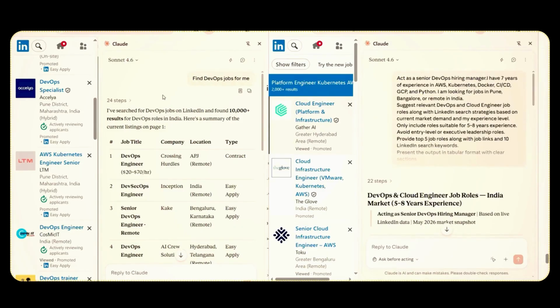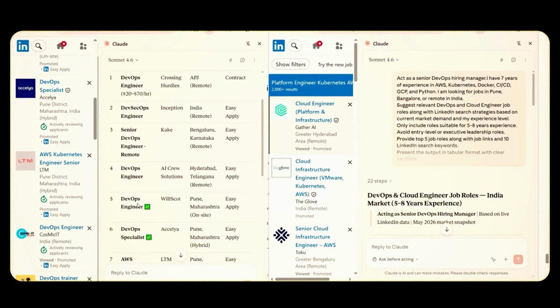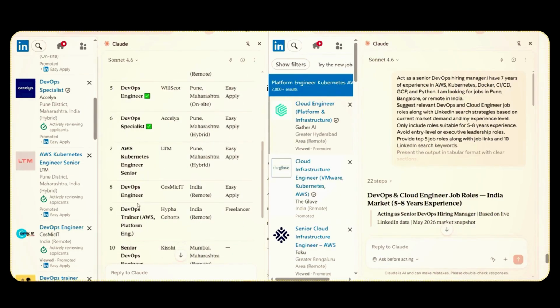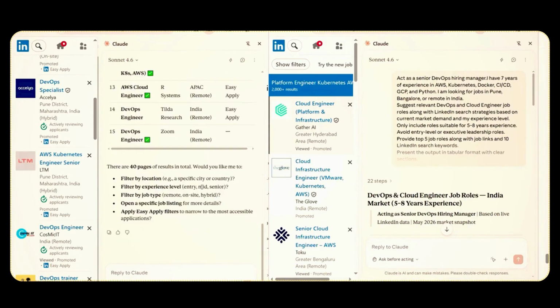And now let's move towards the prompt on the left hand side. This is the simple prompt. You can see here we have not added any experience, any location, nothing. So it has simply gone through my LinkedIn profile and given me job opportunities of the normal, initial level roles like DevOps engineer, then senior DevOps. I mean, it has not considered the barrier of experience. It has given us all the open positions which suit the keyword DevOps. You can see it has only given you the name and company name. There is no link using which you can apply.